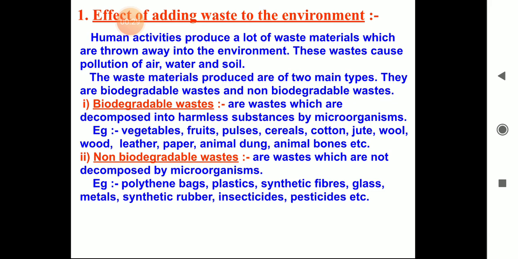The waste which is decomposed by microorganisms into harmless substances itself is called biodegradable waste. It means it will not cause any kind of pollution. For example, vegetables, fruits, pulses, cereals, cotton, jute, wool, wood, leather, paper, animal dung, animal bones, these all are biodegradable waste. The waste which is not decomposed by microorganisms is non-biodegradable waste. For example, polythene bags, plastics, synthetic fibers, glass, metals, synthetic rubber, insecticide, pesticide. They are the major cause of pollution in the environment.